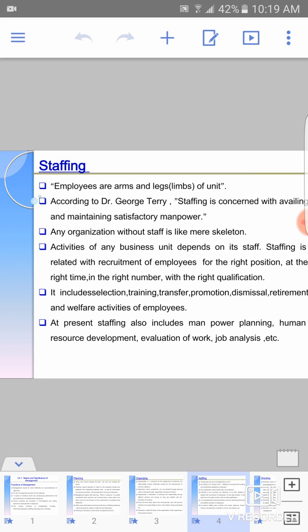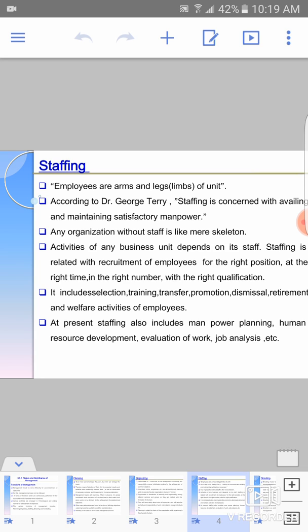According to George Terry, staffing is concerned with availing and maintaining satisfactory manpower. Any organization without staff is like a mere skeleton. Without staff an organization cannot function. Activities of any business unit depend on its staff.